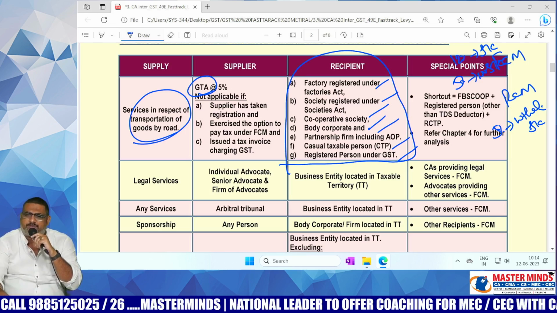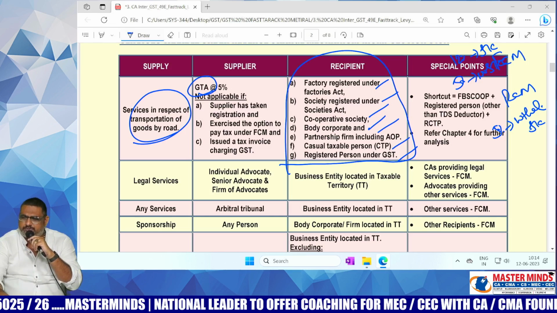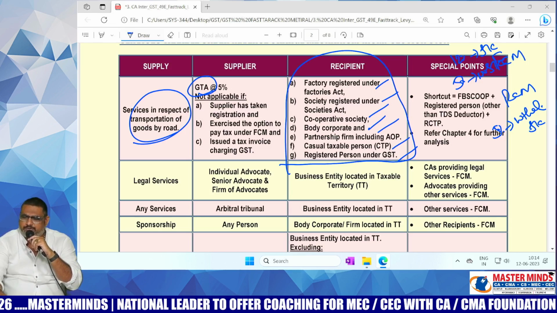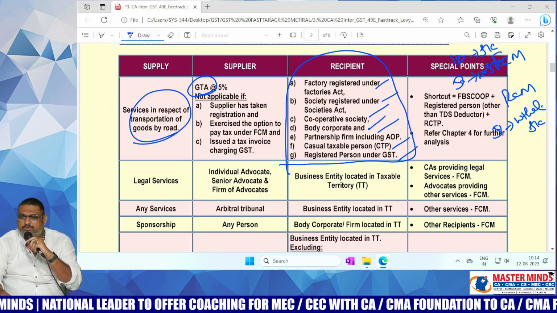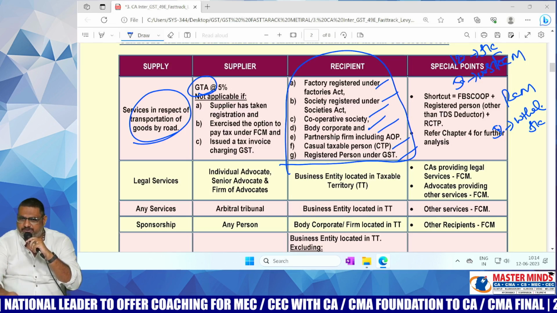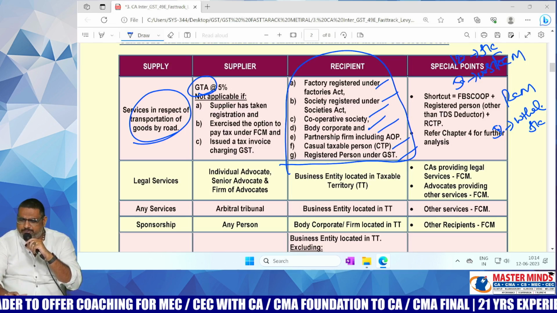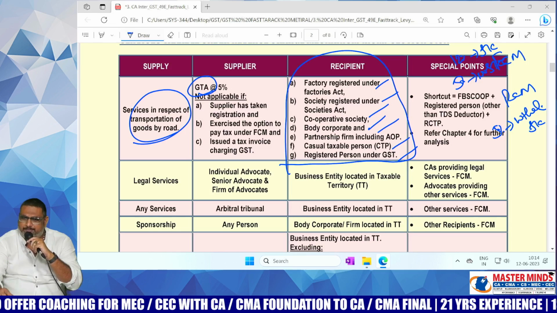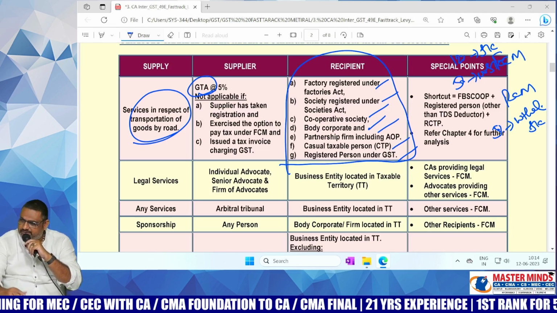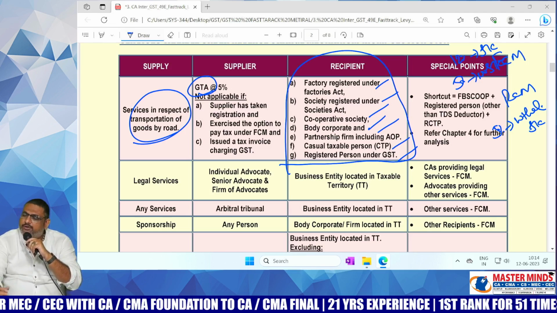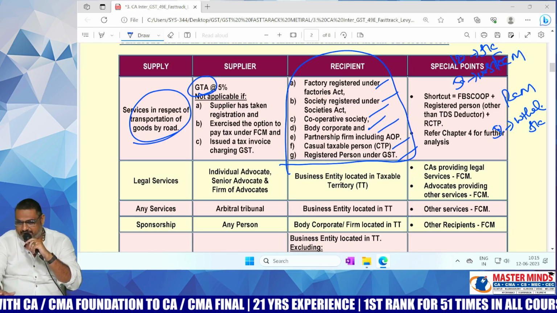Previously only 12% with ITC was there. But now along with 12% with ITC, 5% without ITC is also there in FCM. And if he wants to follow the RCM, there is only one rate prescribed, that is 5% without ITC. Here 12% means 6 plus 6, 6% CGST, 6% SGST. 5% means 2.5% CGST and 2.5% SGST.